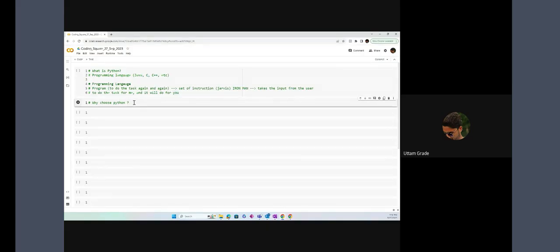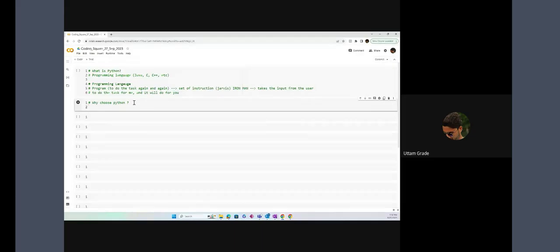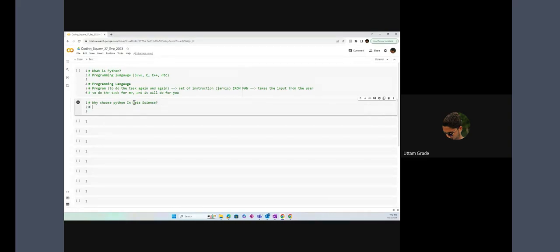Why do we choose Python in data science? Another question arises: why do we choose Python in terms of data science, as a data analyst, data scientist? I'll let you know. The first reason is that Python is easy to learn.